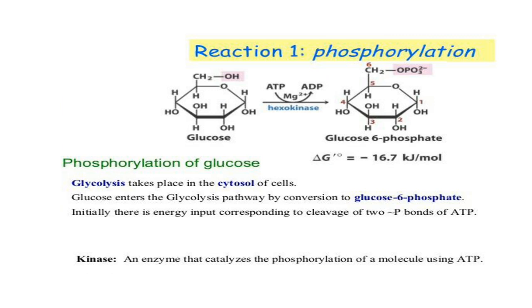Let us see the various reactions involved in the process of glycolysis. Step 1, the first reaction, is phosphorylation. Glucose is phosphorylated by ATP to form glucose 6-phosphate. This is an irreversible reaction. It is catalyzed by the enzyme hexokinase. Hexokinase is present in all cells of all organisms.